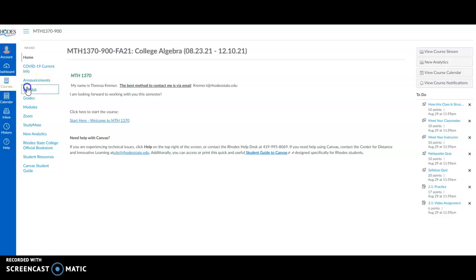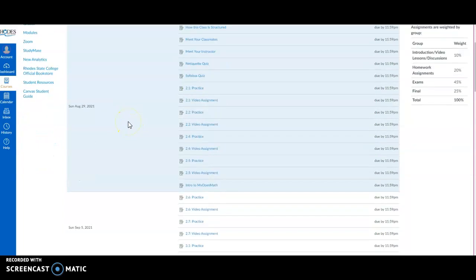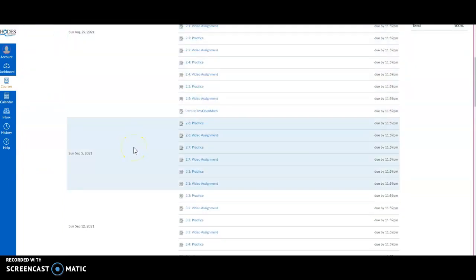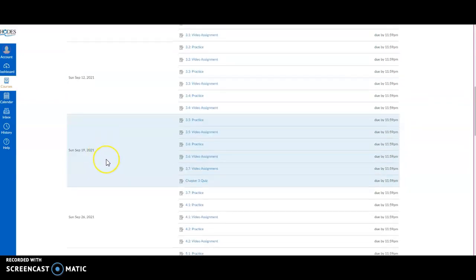Next down is our syllabus tab. If you look at the syllabus tab, I'll open this master syllabus in just a second, but then as you go down, it does list on a weekly basis what's going to be due. If you look at these dates, I've set up the course so that all the assignments are due Sunday at 11:59 p.m. So I know you guys have lives. I don't do daily due dates, but I do weekly due dates to keep you on track.